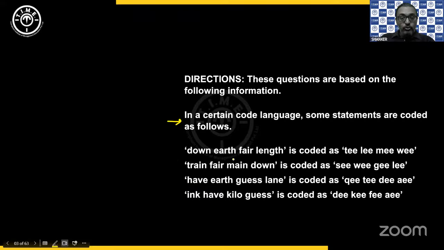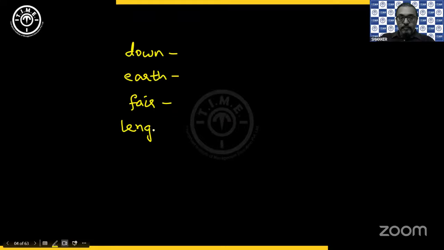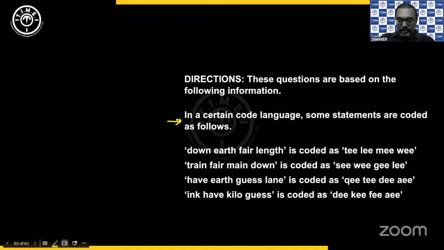Okay, so let's make a list of all the different words we have. We have down, earth, fair, length. Then in the second, we have train, fare, main, down. Fare and down are already there, so train and main is what we will write.